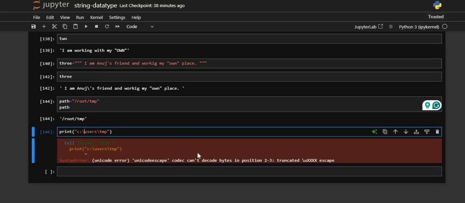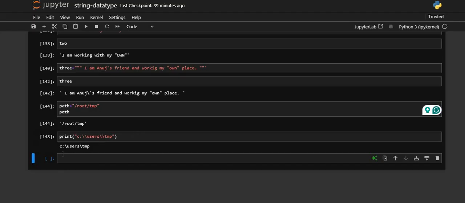If you want to print like this, and you want that Python doesn't go with the actual meaning of this, how can we do that? We can escape this character using one more backslash, and now if you print, you can see that we are getting the same thing. So the first one is saying, okay, escape the next character, whatever meaning is there. Don't compile that. Just print as it is. So you can see that this backslash is escaping the next backslash meaning, and we are getting the result we want, right?